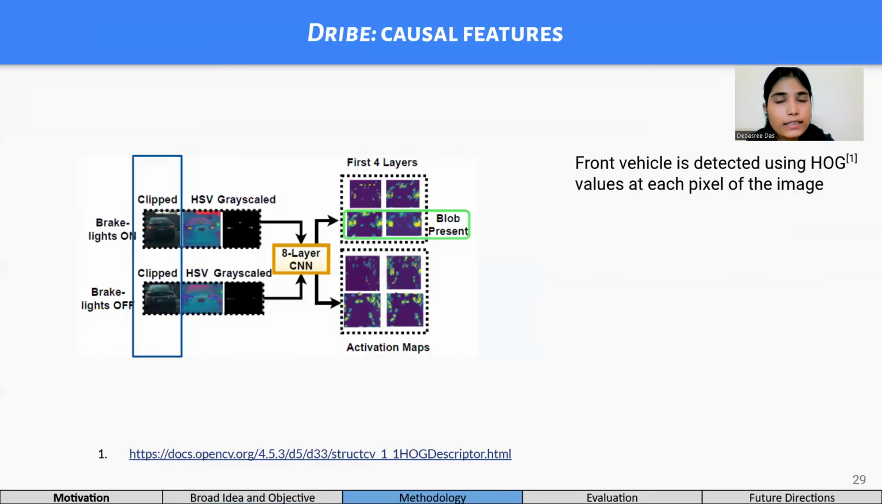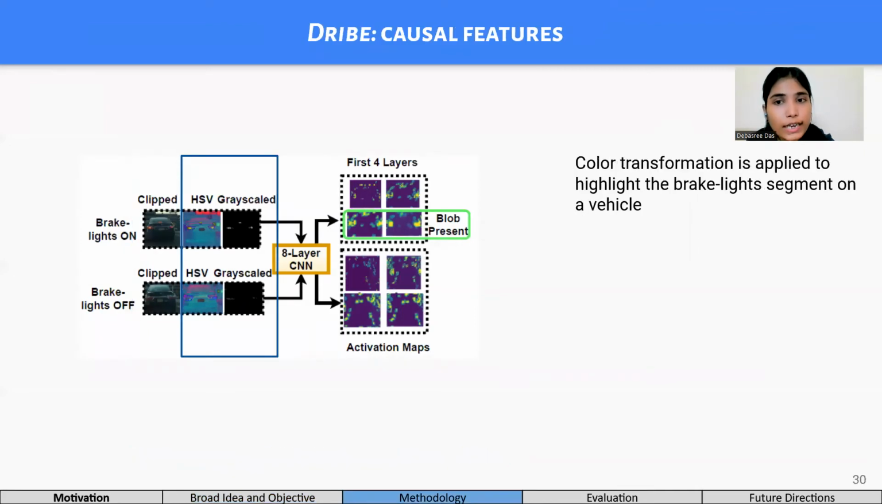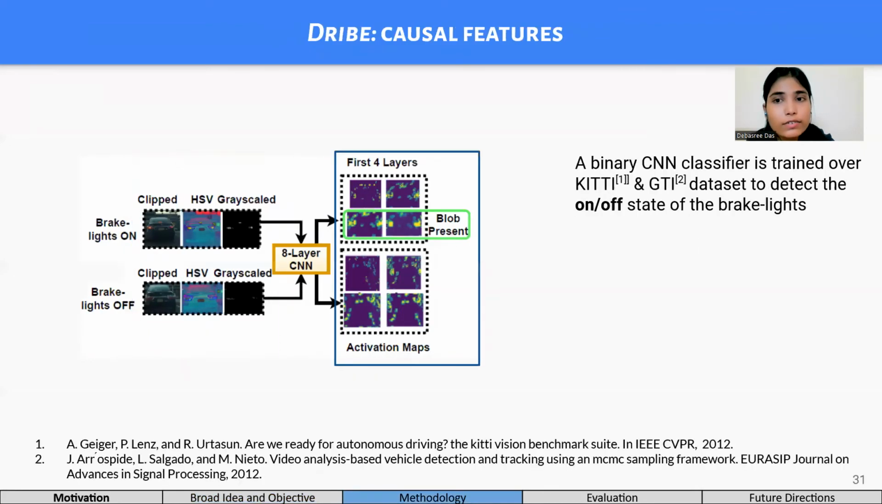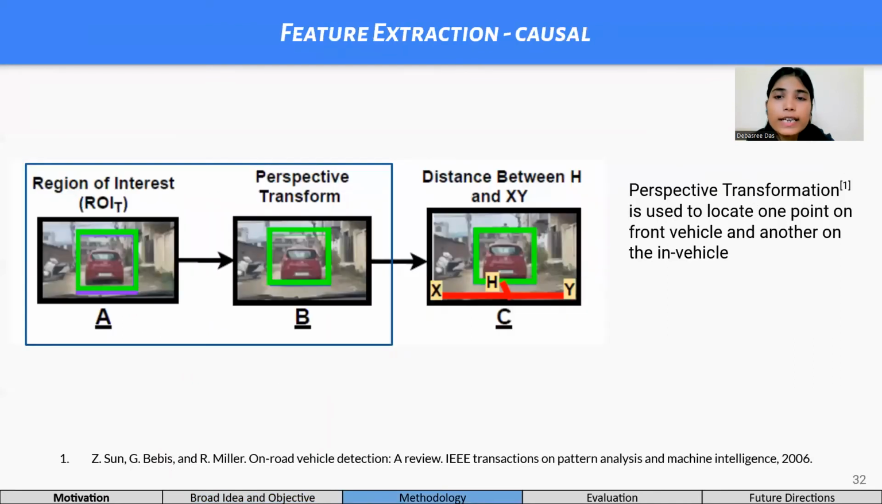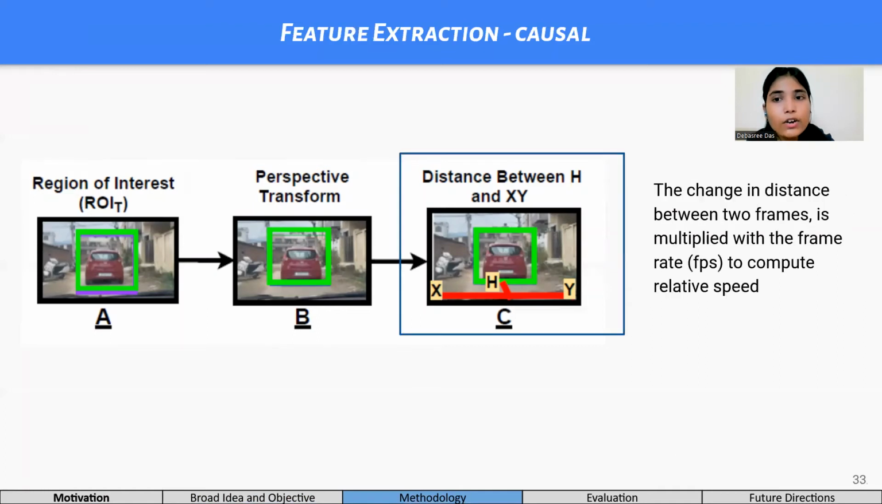To detect the braking action of the front vehicle, we track whether the brake lights of the vehicle are on or off. Once we detect the front vehicle using the Hawk descriptor, we apply color transformation to highlight the brake lights. And after that, we use an 8-layer CNN to classify whether brake lights are on or off. Next, we use perspective transformation to detect the distance between the front vehicle and the target vehicle. Once the distance is detected, we multiply frames per second with the change in distance to get the relative speed.